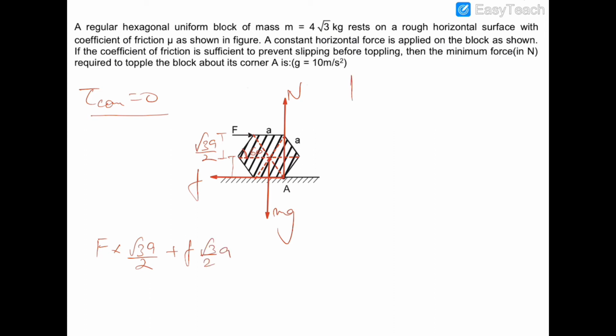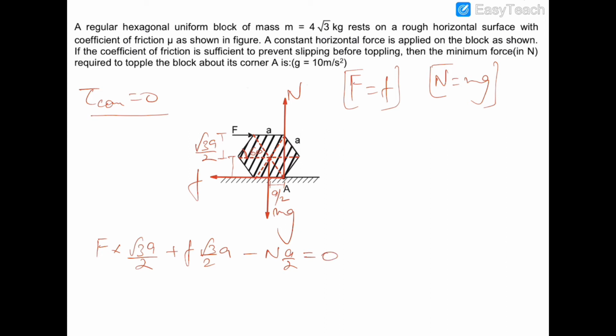We know that applied force and the friction would be equal to each other, and the normal reaction would be equal to the mg of the block. So now we write down the anti-clockwise torque. So the anti-clockwise torque is just the torque of normal reaction, which is N into this is a by 2, so N into a by 2, and the torque of mg would be 0.